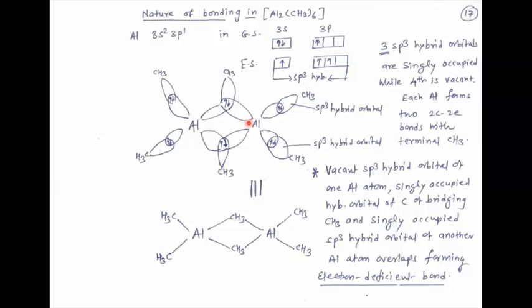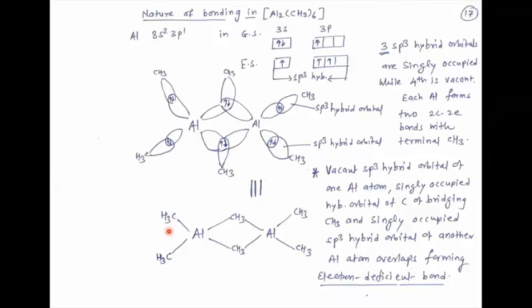Agreed? And this is the structure of the dimeric compound. Two aluminium atoms are present, and in between these two aluminium atoms, this methyl as well as this methyl form a bridge. These are called bridging atoms. These 4 methyl groups, 1, 2, 3 and 4, act as terminal methyl groups.